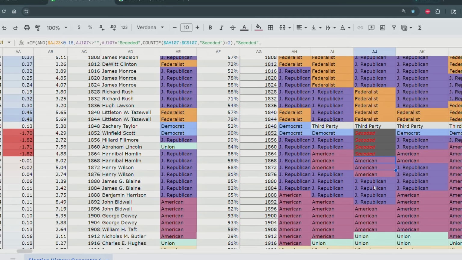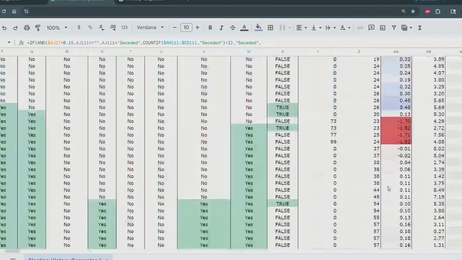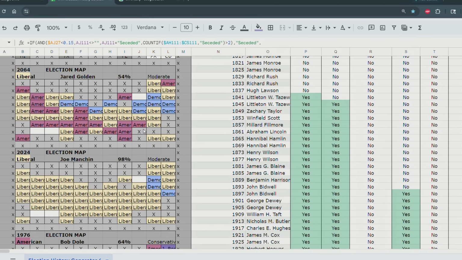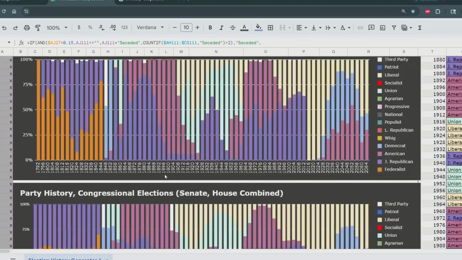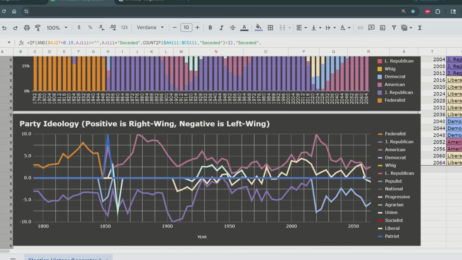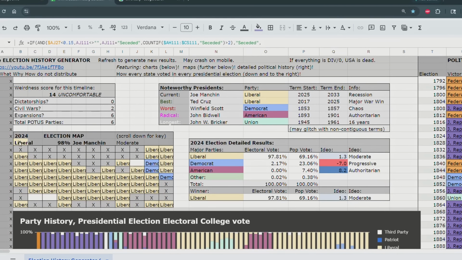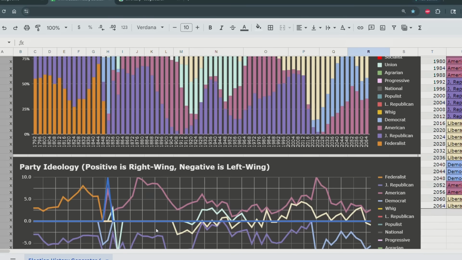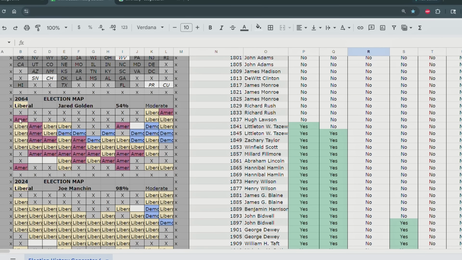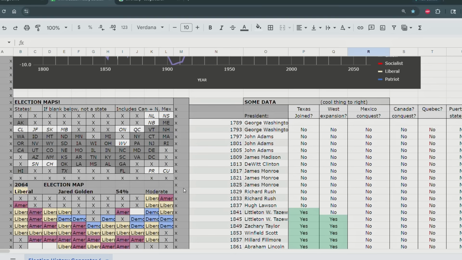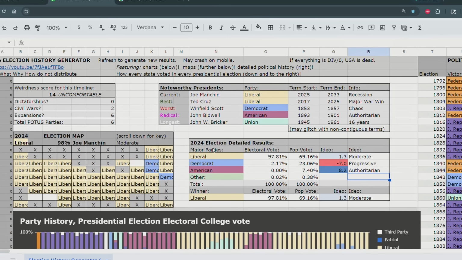And then they voted for the American Party. Ironic. And the Americans stay as a conservative party throughout this whole period. So we can see in 2024, they don't get any votes. I mean, they get 7.4% of the popular vote, but they don't get any electoral college votes. And they're an authoritarian right-wing party. So they would be the farthest southern states. Yeah, so we can see that they won these states in real life in 2064. And the liberals are moderate and the Democrats are progressive.